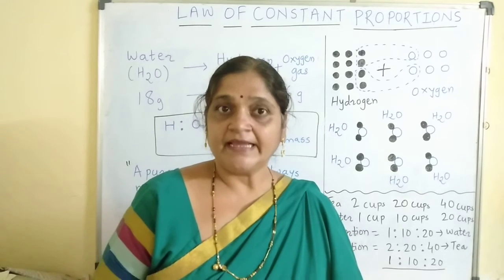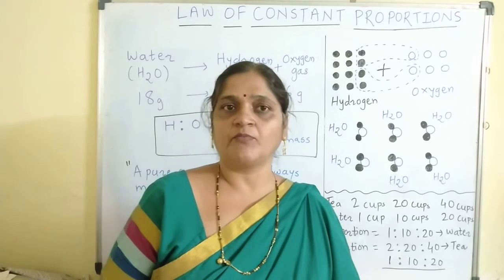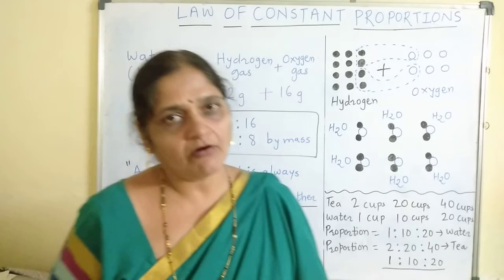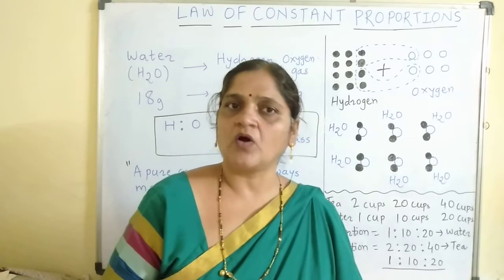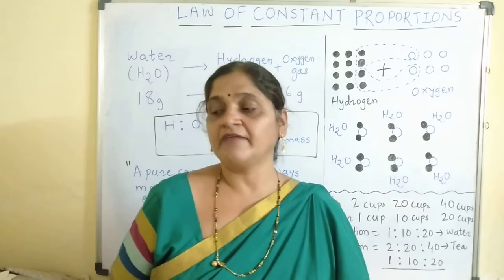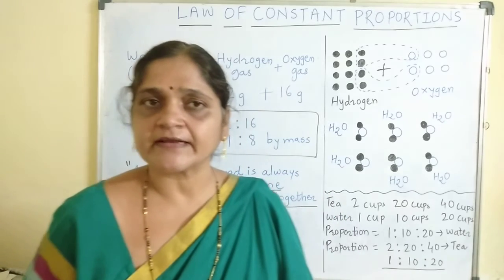Or heating calcium carbonate at a very high temperature will also produce carbon dioxide. These are the various processes by which we can get carbon dioxide.